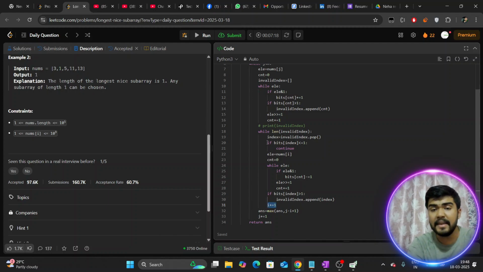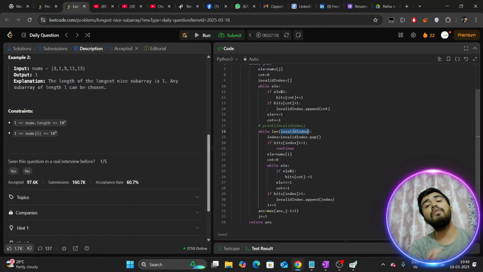Now I think we have missed this particular portion. Right? So if you are turning the bits down, not only one index's bits are turned down when you throw a particular element. Let's suppose this particular element has turned on bits for index 2 and 4. So when you throw it, you turn down the bits of both index 2 and 4. Now let's suppose 4 was set by 2 elements; you have turned down one, so this element is not pushed back to your invalid index.